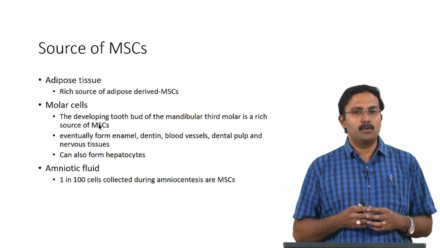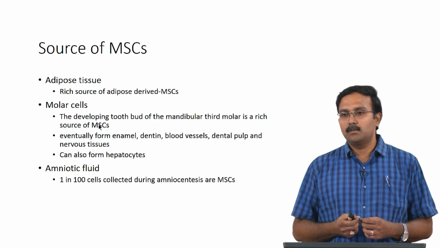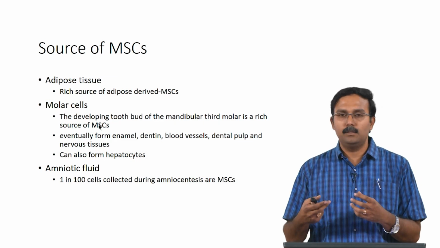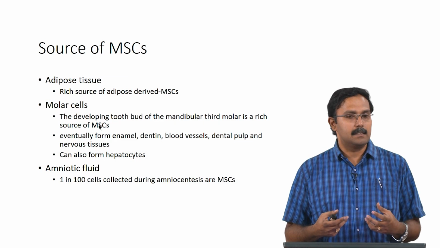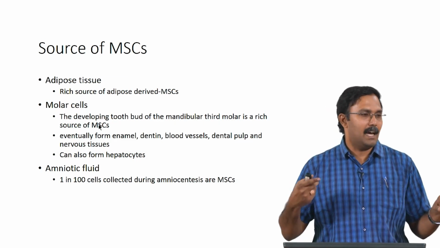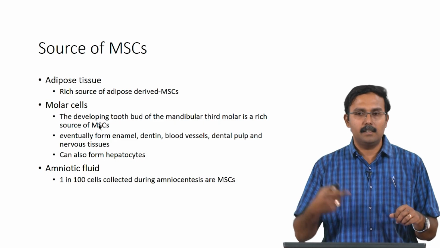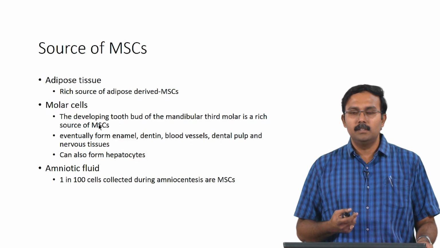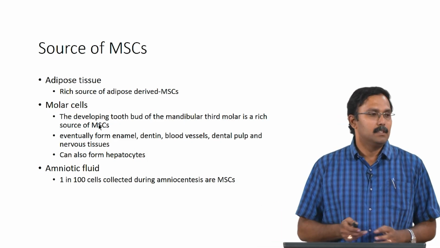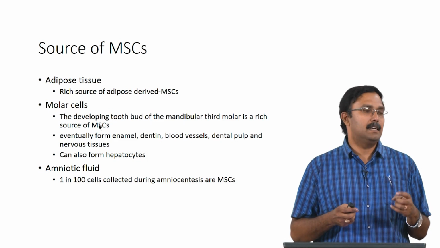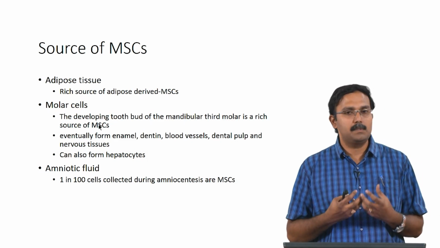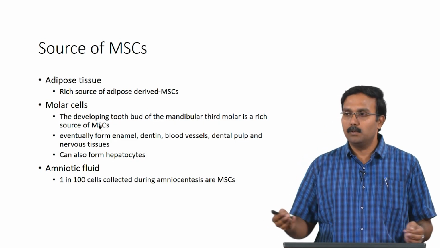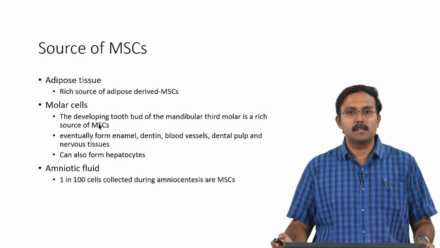Amniotic fluid is also a source from where you can get mesenchymal stem cells. So, it is the fluid in which the fetus is present, and this can actually be harvested using a process called amniocentesis. Amniocentesis is nothing but taking a large gauge needle and injecting it into the uterus to draw the amniotic fluid. So, this is usually done for diagnostic purposes. So, this amniotic fluid basically has a lot of cells, and 1 in 100 cells which are collected using amniocentesis is a mesenchymal stem cell, which could also be used for tissue engineering applications.